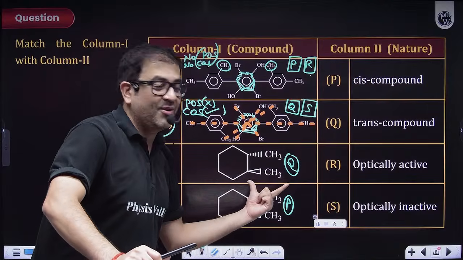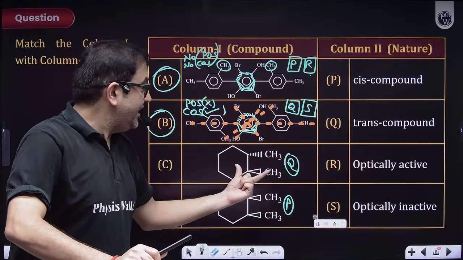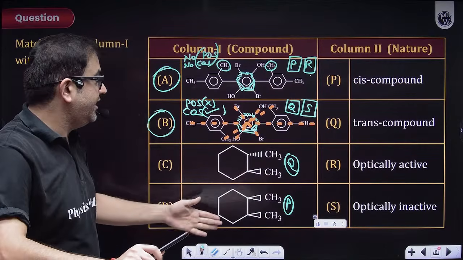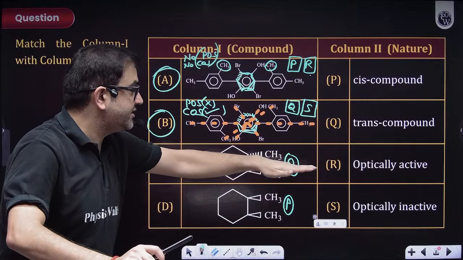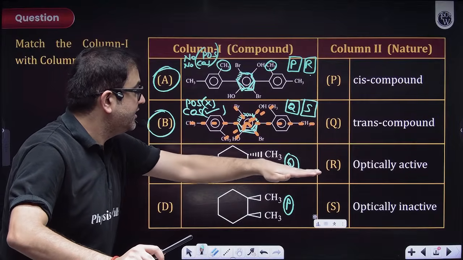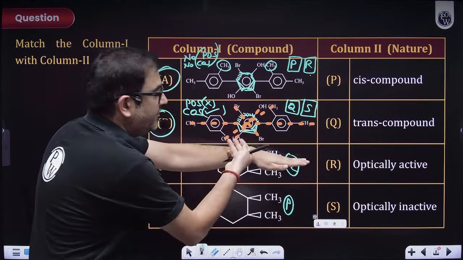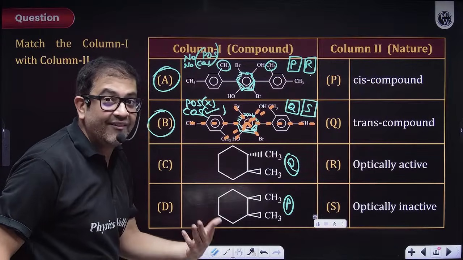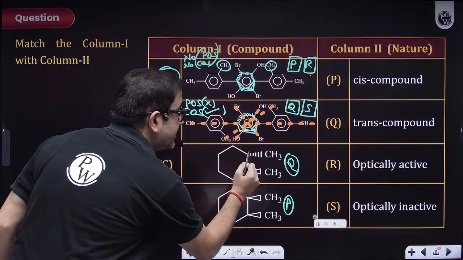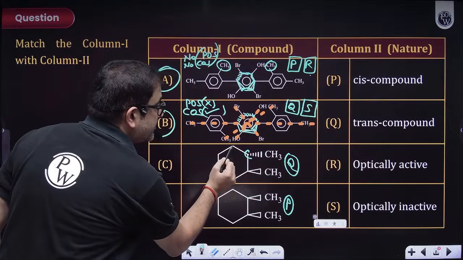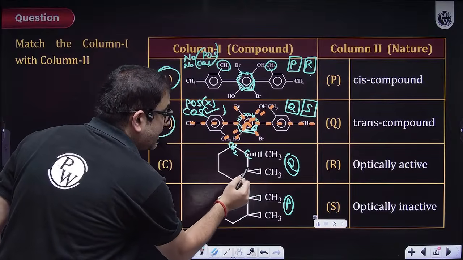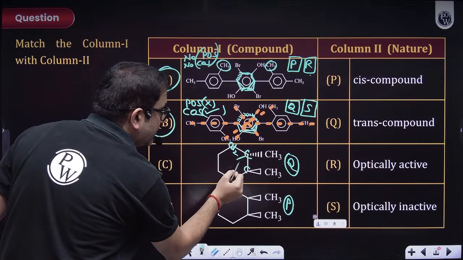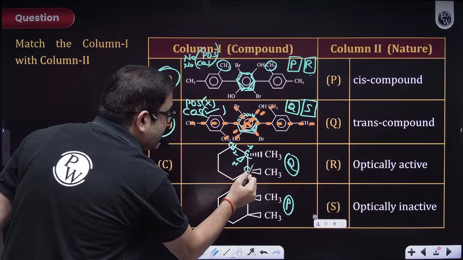Sir, if you are talking about the optical activity, sir, then you should have a plane. Let's say if I cut this molecule like this, sir, obviously one is downside, one is upside. Sir, there is no symmetry, and because there is no symmetry, but sir, do we have a chiral carbon? Let me check. Sir, this is a carbon having CH3, this is a carbon having CH2, this is a carbon having a carbon, which is again having a carbon, and one will obviously be hydrogen. So this is a chiral carbon, this is a chiral carbon.